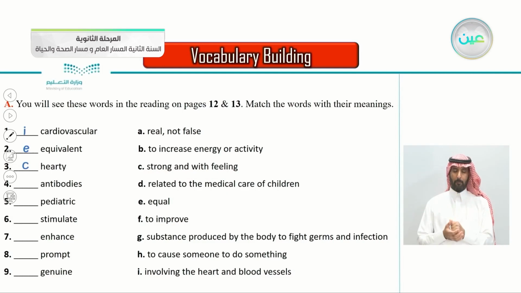Antibodies. This is an easy one, I think. It goes with the letter G. Substance produced by the body to fight germs and infections. So the substances that our body produces. Why? To fight infections and to fight germs. These are antibodies.